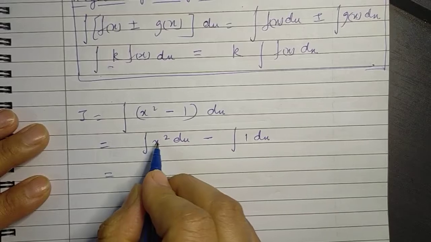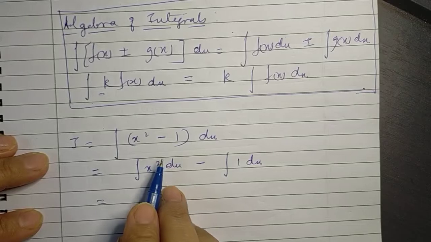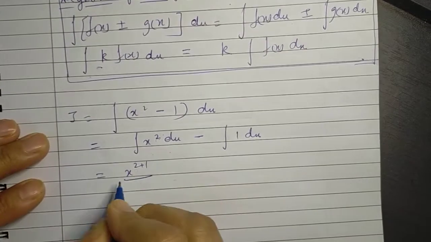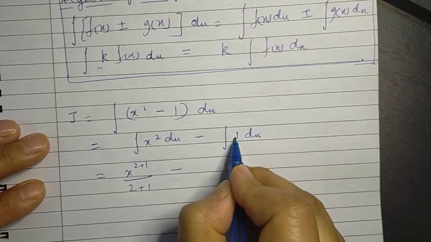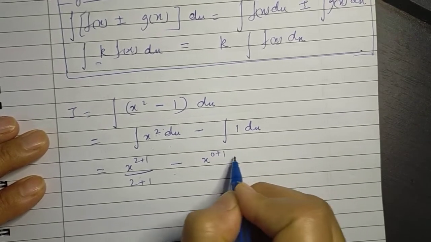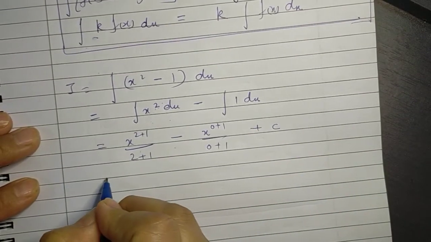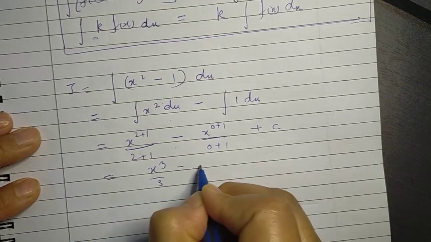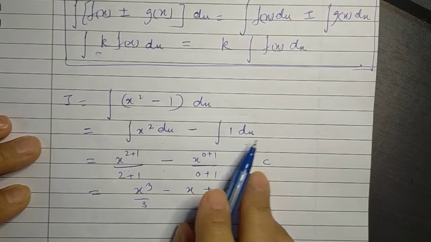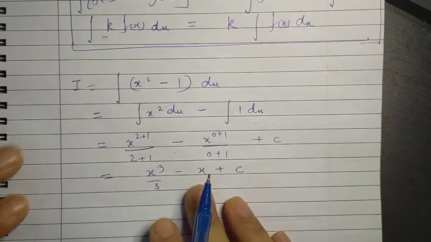Now integral of x square, we know that for x raised to n, the integral is x raised to n plus 1 upon n plus 1. So what do we get? x raised to 2 plus 1 over 2 plus 1, minus, 1 can be written as x raised to 0. So we get x raised to 0 plus 1 upon 0 plus 1 plus a constant. And this gives us x cube over 3 minus x plus c. So what do we observe? That the integral of 1 dx is always equal to x. So this is the answer.